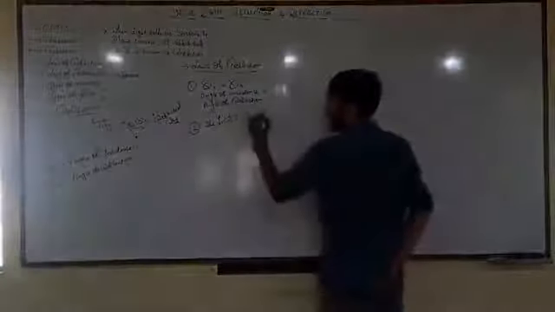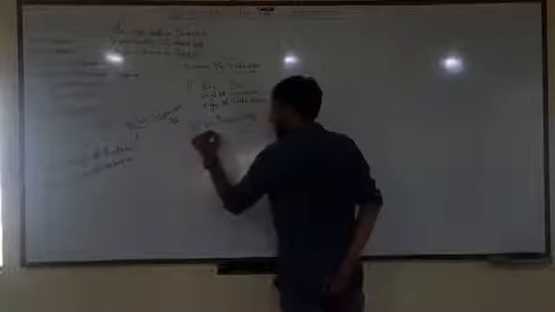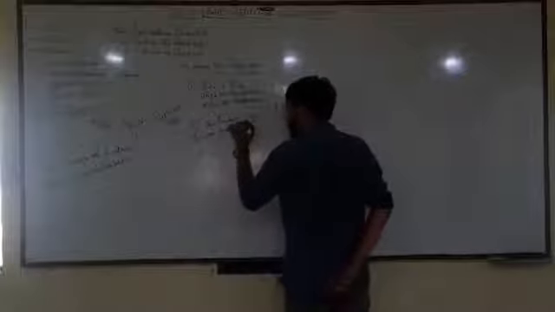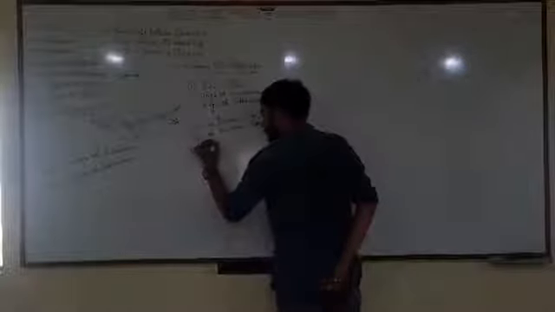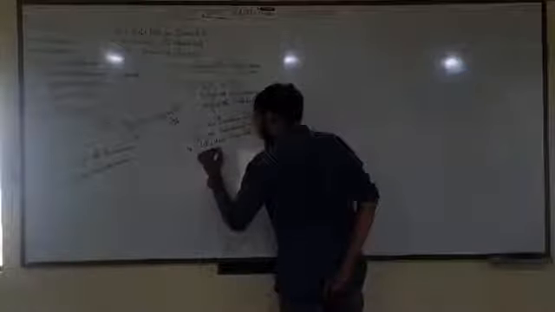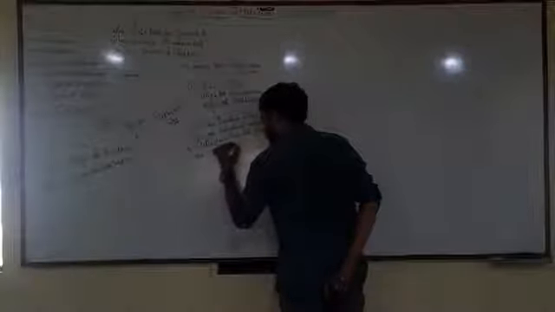So the incident ray, point of incidence, normal and reflected ray all lie in the same plane.